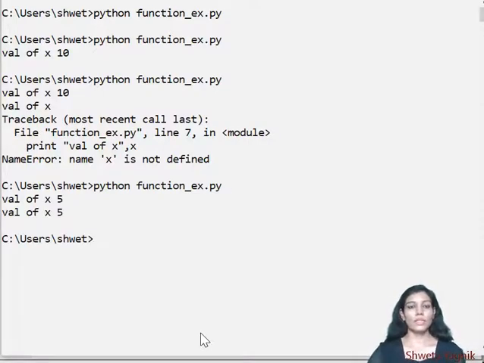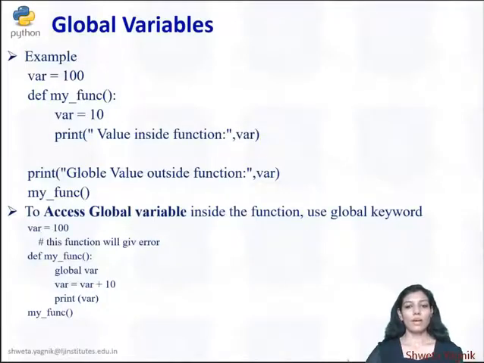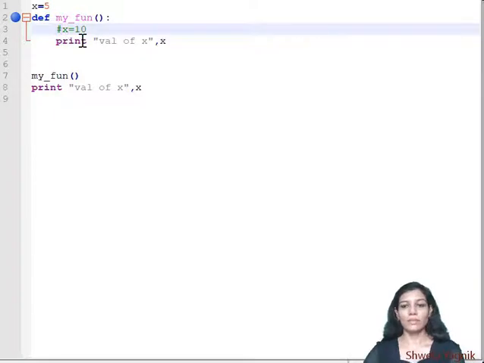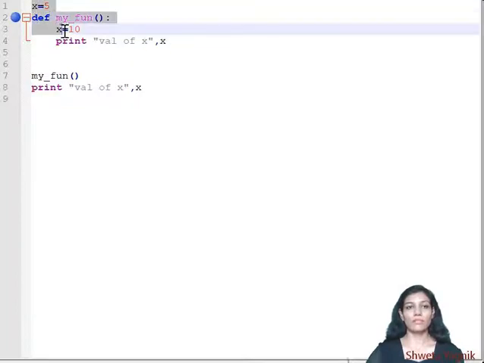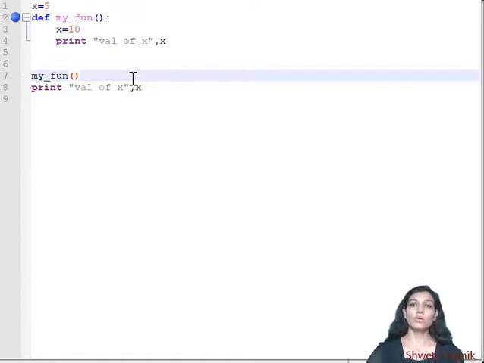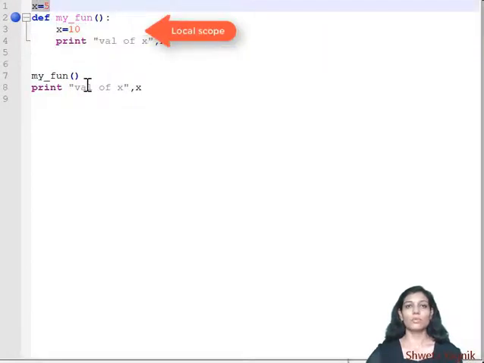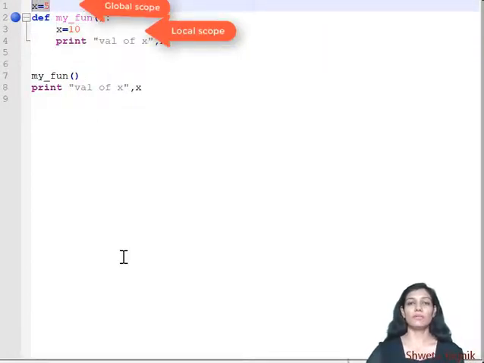So what is it giving? Yes, in both the cases, within the function as well as outside of the function, it is giving me 5 because both are referring to the global variable, that is x. But now if I want to have a variable within a function having the same name as the global variable, can we have that? I want to uncomment this line. Is it possible to create a variable and both are having the same name? Yes, it is possible. It will not give you any syntactical error because the variable scope is different. Here the scope is function and here the scope is global. So within two different scopes you can have a variable with the same name.